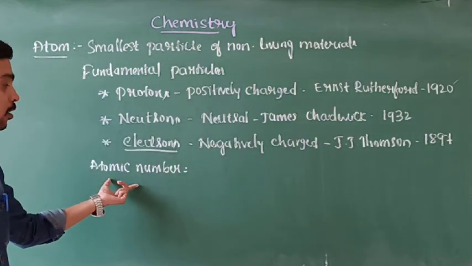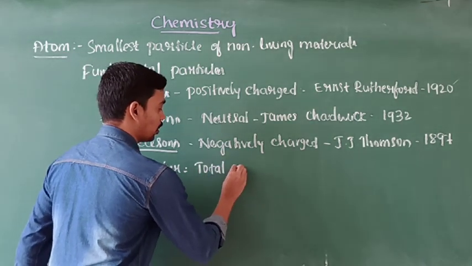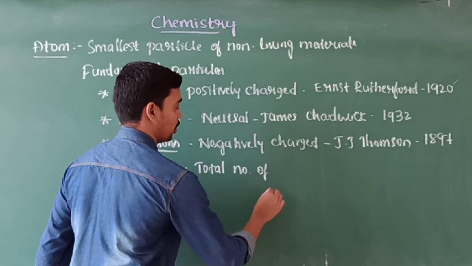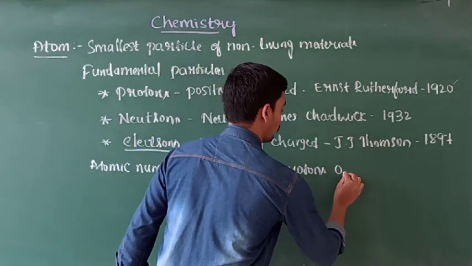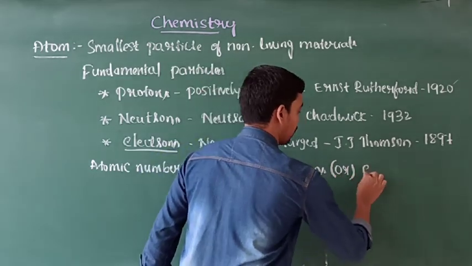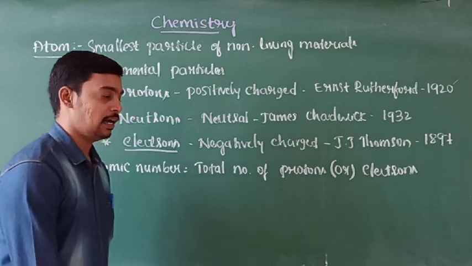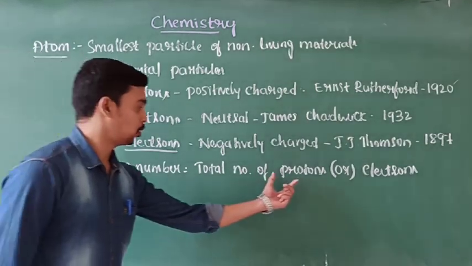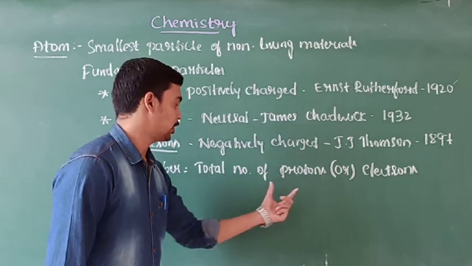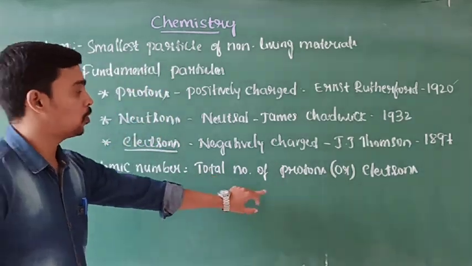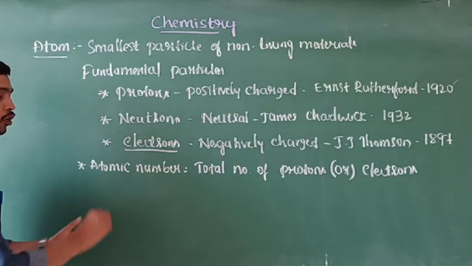Atomic number represents the total number of protons or electrons present in an atom. Either you write protons or electrons. Don't write protons and electrons, it is wrong. The total number of protons or electrons present in an atom is named the atomic number.